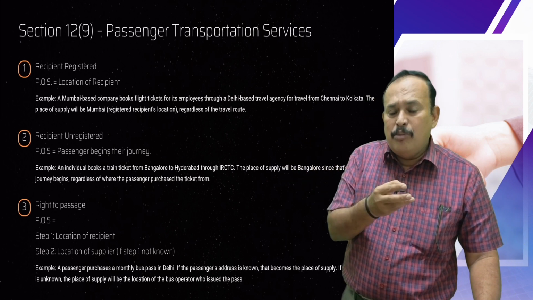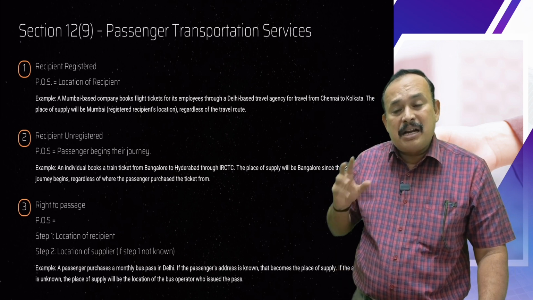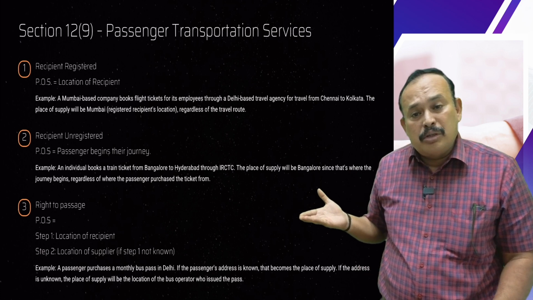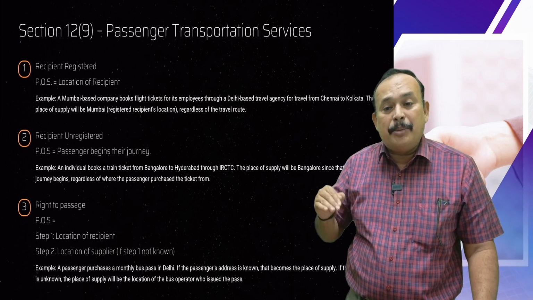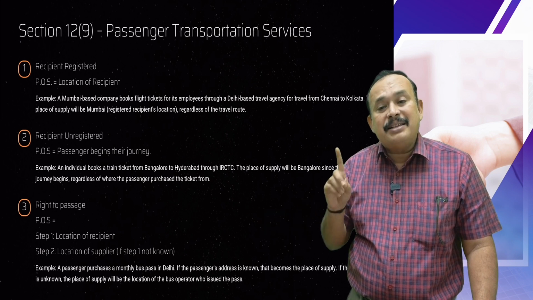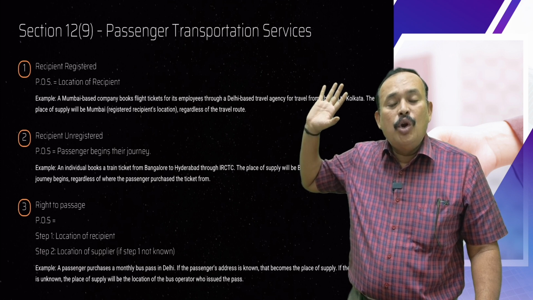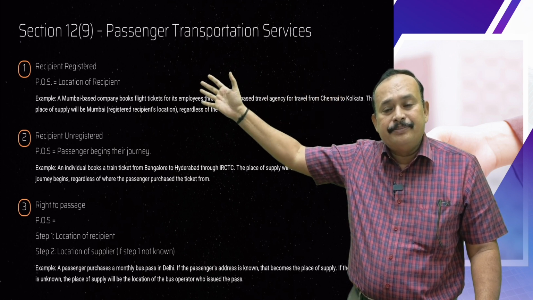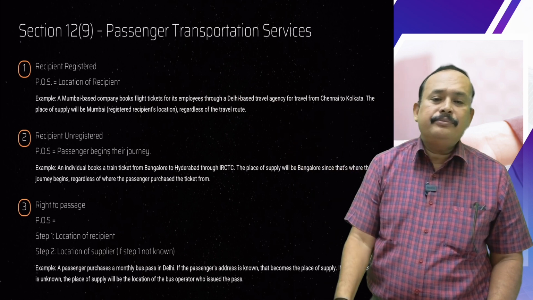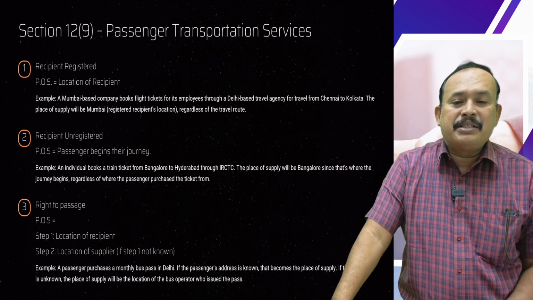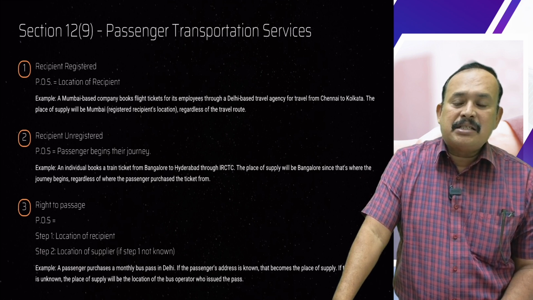The recipient is a Mumbai-based company, a registered person. But the passengers are traveling from where to where? From Chennai to Kolkata. In that case, irrespective of where the passenger travels from, as long as the recipient is a registered person, the place of supply goes to the location of the recipient. Where is the recipient located? Mumbai. The place of supply is also Mumbai, because the recipient is a registered person, regardless of the travel route.